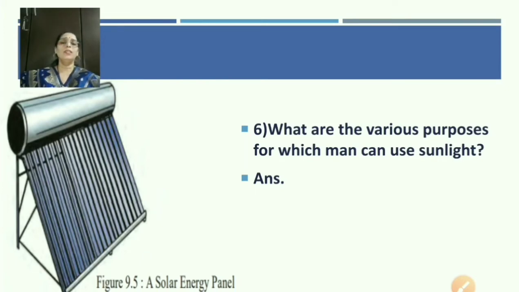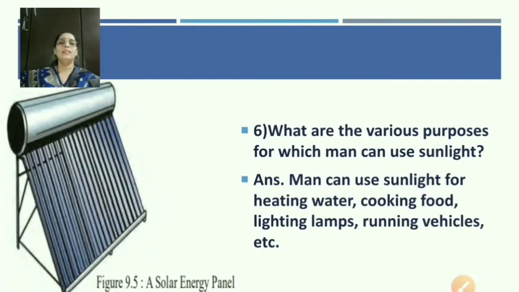The question is, what are the various purposes for which man can use sunlight? Yes, man can use sunlight for heating water, cooking food, lighting lamps, running vehicles, etc.